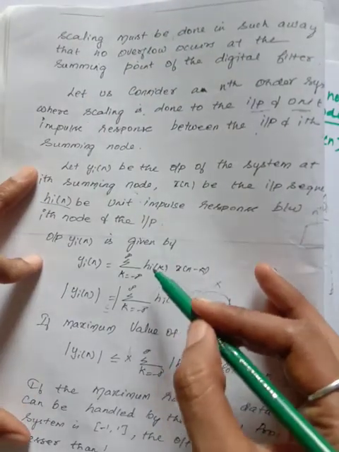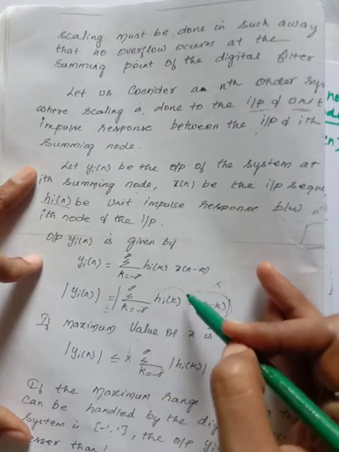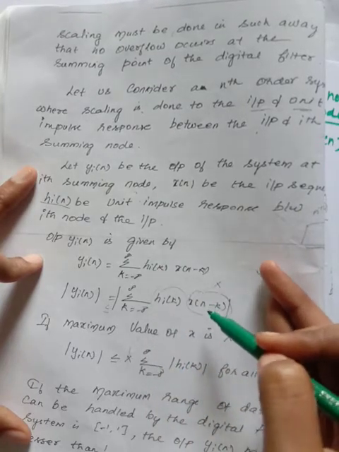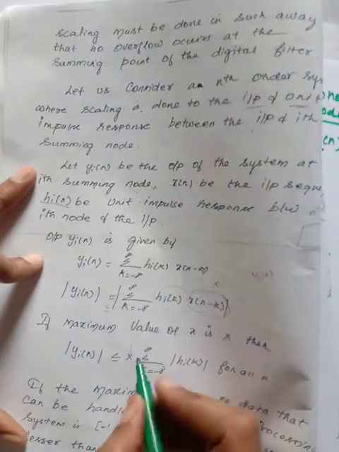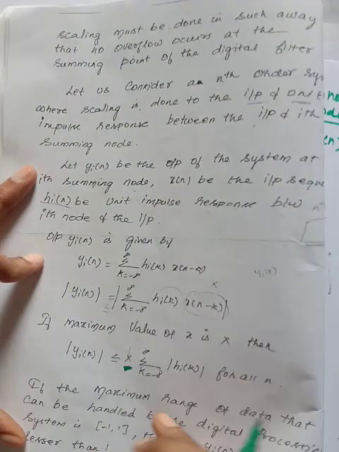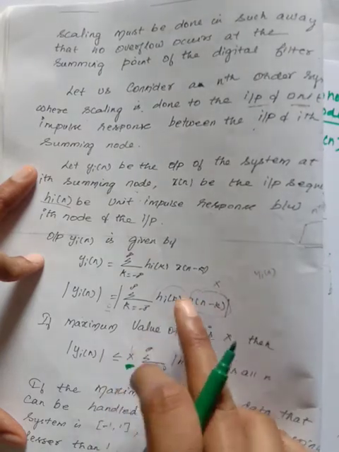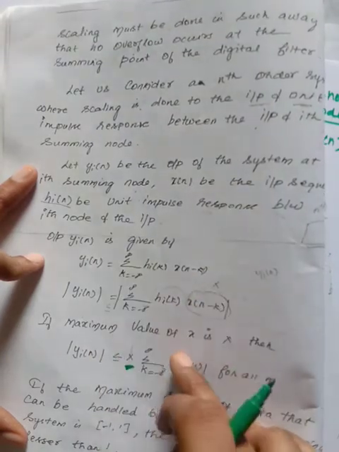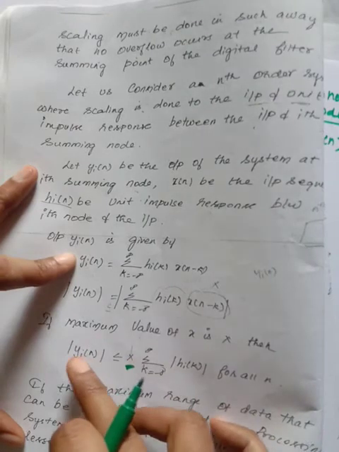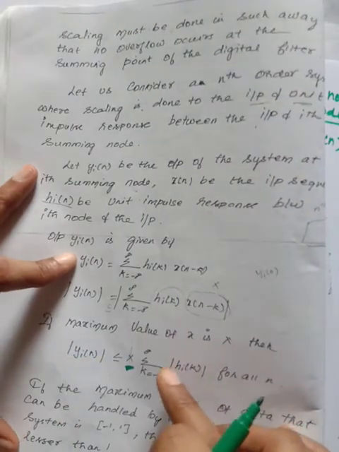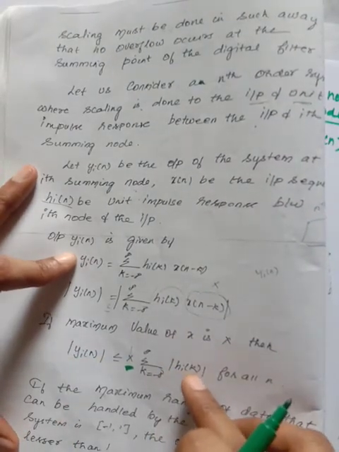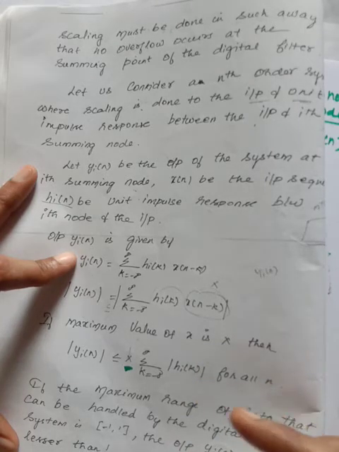I am going to set the maximum value of this input at x. So this output should be less than or equal to x into this impulse response value. If this condition is checked at every point, you can prevent the overflow.